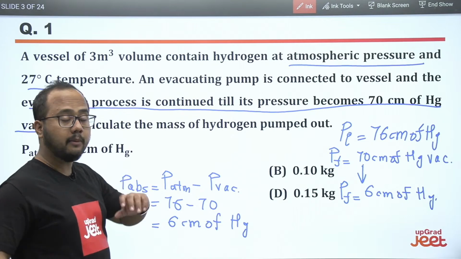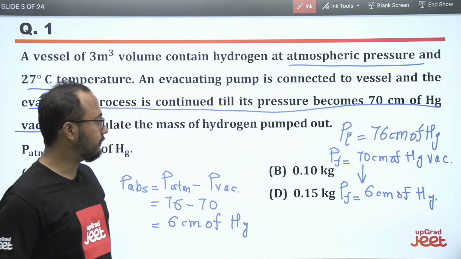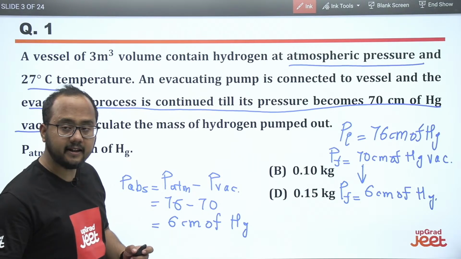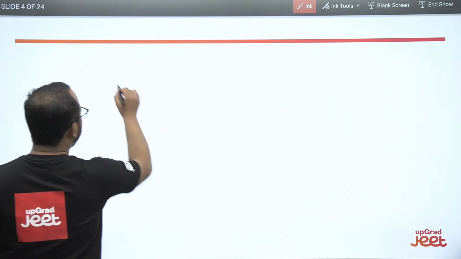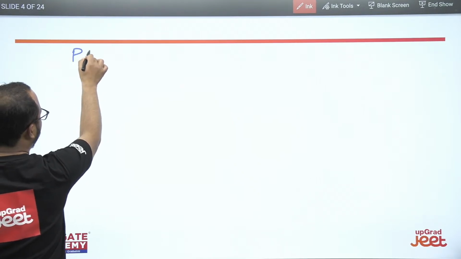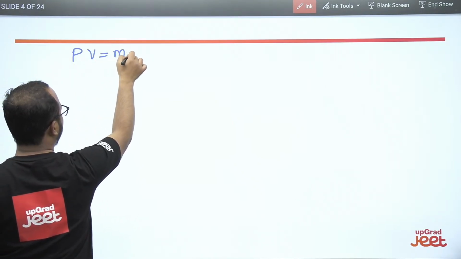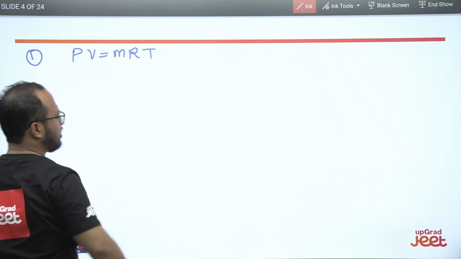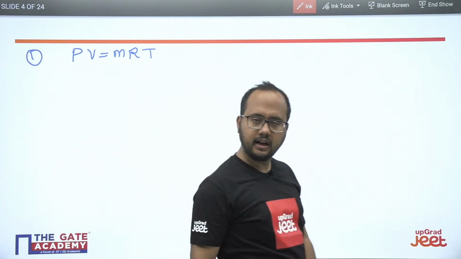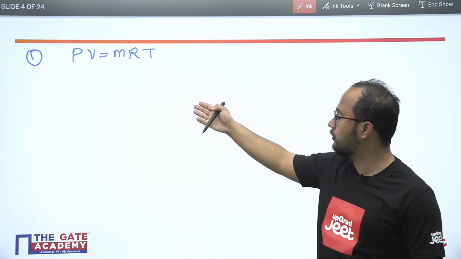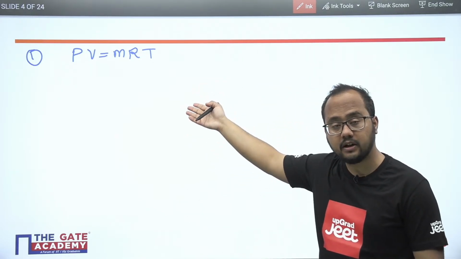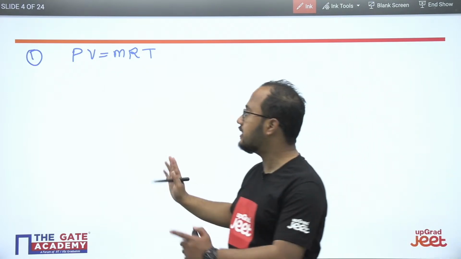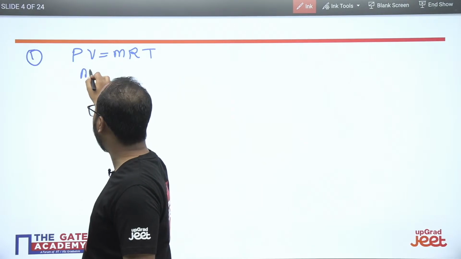Now we have to calculate the amount of mass which has been removed, or we can say pumped out. See, first of all, we have the initial conditions. So from the initial condition, we can apply the ideal gas equation, PV is equal to mRT. At state 1, we know the pressure, we know the volume, we know the R, we know the temperature T, because temperature T is mentioned in the question. So everything is mentioned. You can calculate the M1 here.